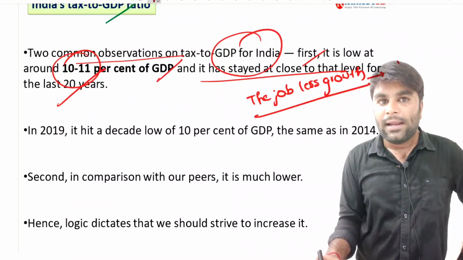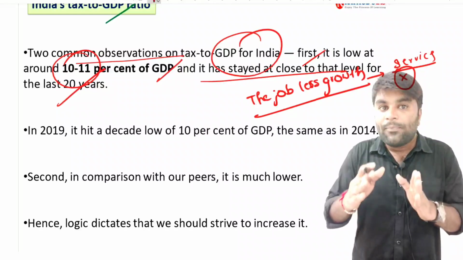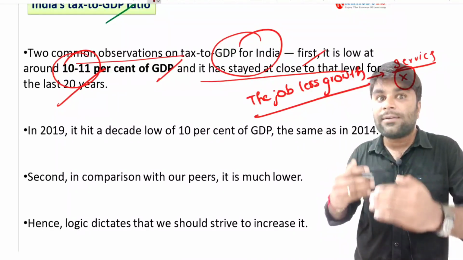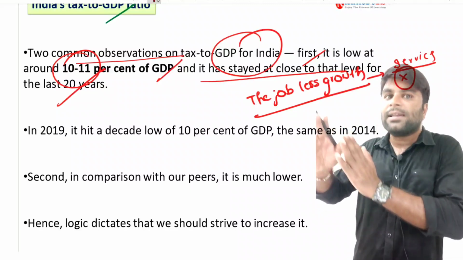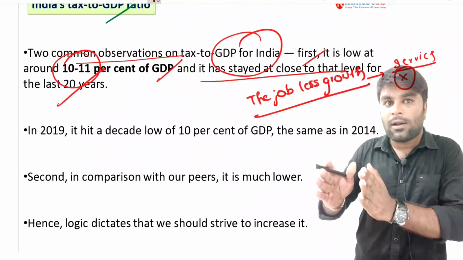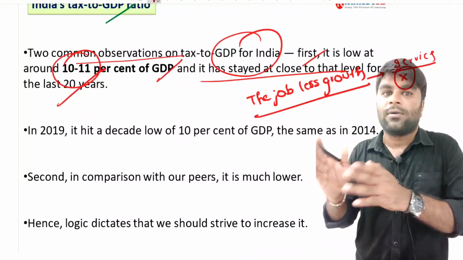Because the growth currently is led by the services sector. The services sector is not a labor intensive sector, so that's the reason. I already told you the value addition of the services sector is very high. So when the services sector is leading, the GDP is increasing, but since services is not labor intensive, an equivalent amount of employment generation is not happening.